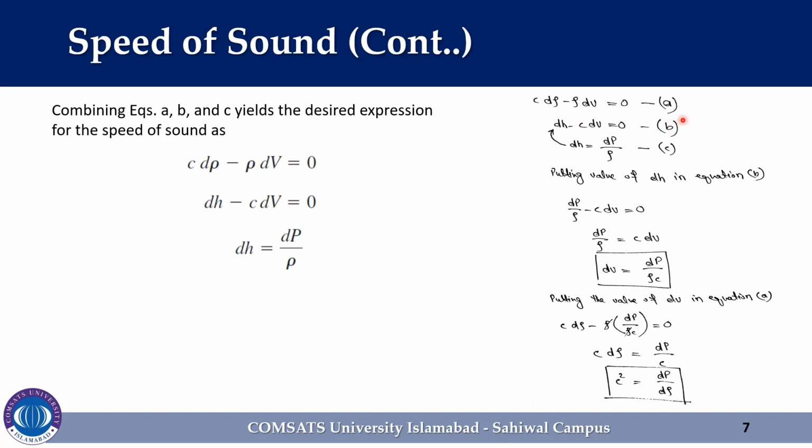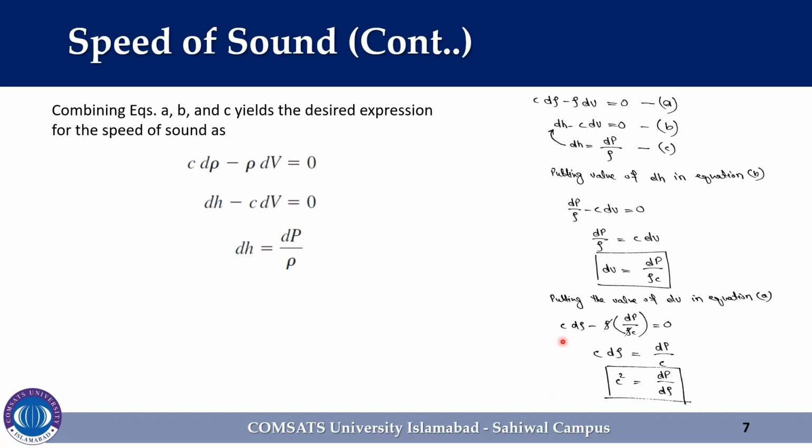The first equation, equation A, represents the equation of mass balance, the second the equation of energy balance, and the third is the equation obtained from the second T dS thermodynamic relation. After putting the value of dh, that is the third equation, into the second equation, the equation reduces to dP over rho minus C dV is equal to 0. After simplification, we can express this equation as dV is equal to dP over rho C.